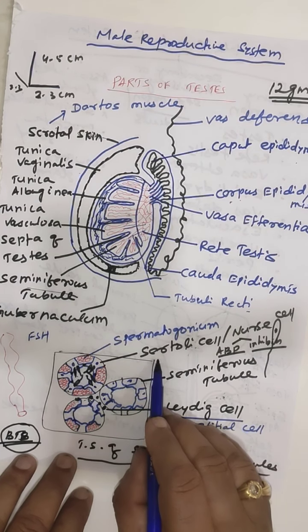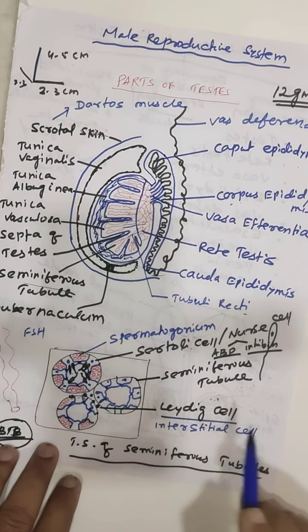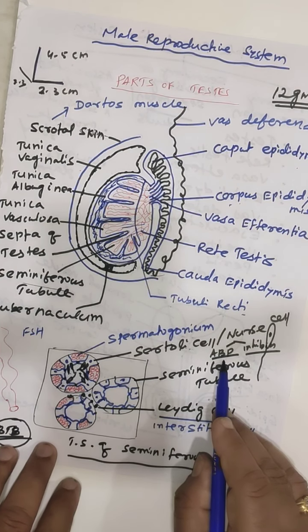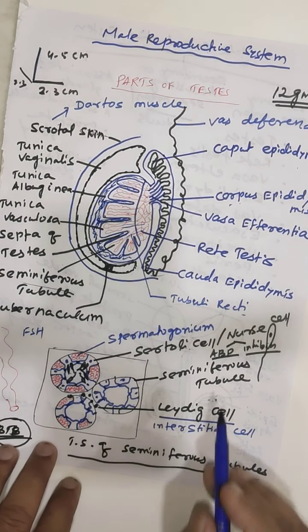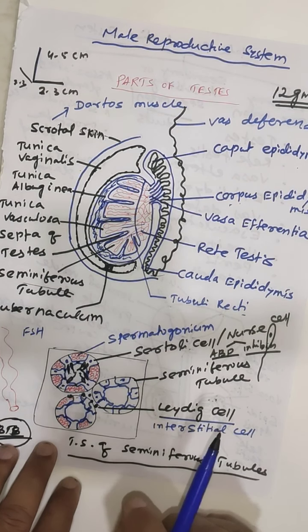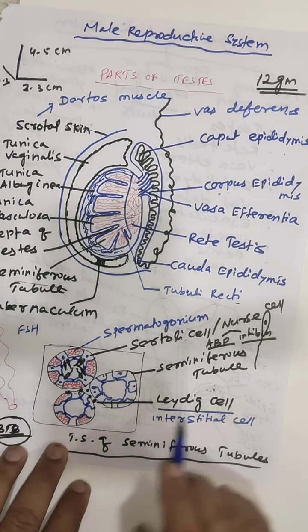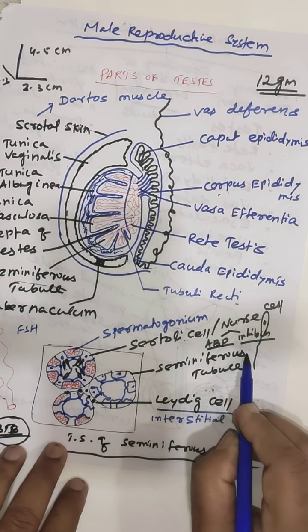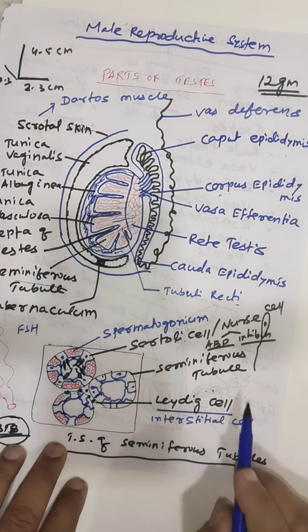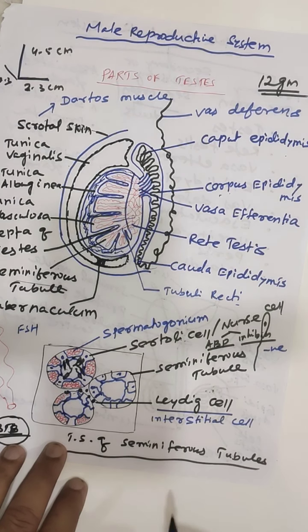The function of the Sertoli cell is to provide nutrients to the developing sperm. Number one, it produces androgen binding protein, which helps in concentrating testosterone, the main potent male hormone. Inhibin inhibits the overactivity of the testosterone. That is a negative feedback.